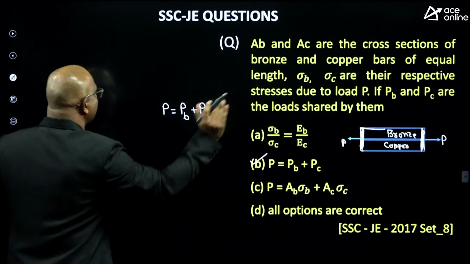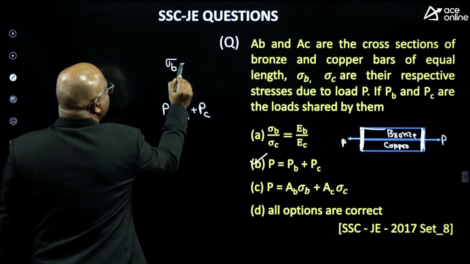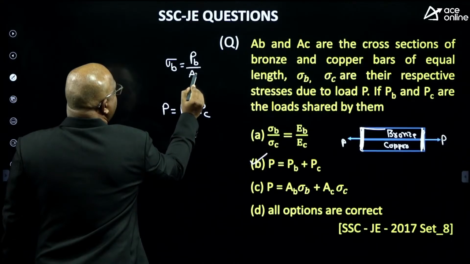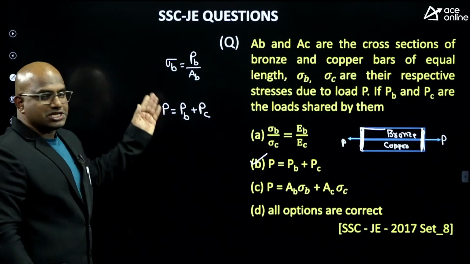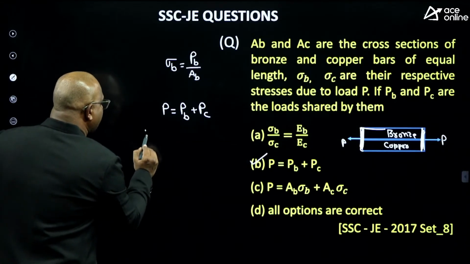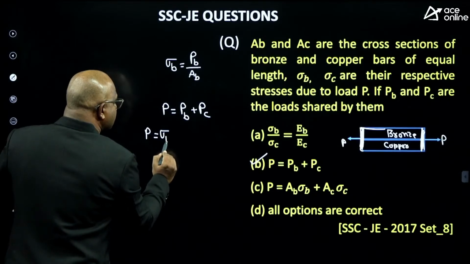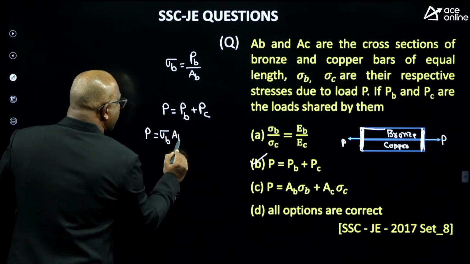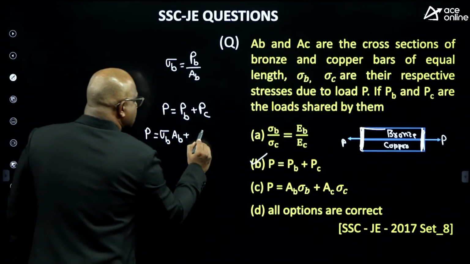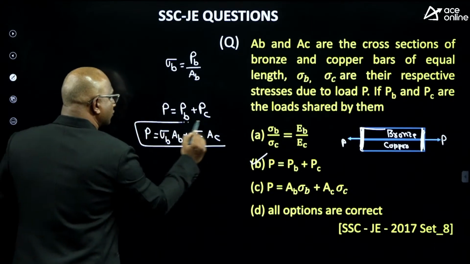But you know, guys, the stress in the bronze equals force in the bronze divided by area of the bronze. So P equals force in the bronze, sigma B into AB, plus force in the copper, sigma C into AC. So this is also correct.